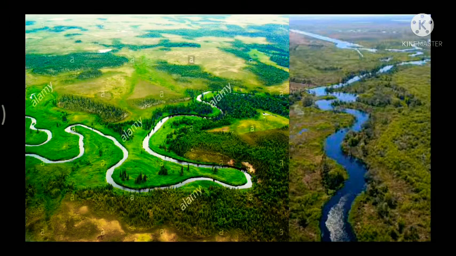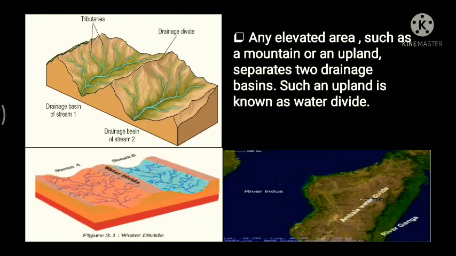Now, the area drained by a single river system is called a drainage basin. Fine. Now, if we give a closer observation on a map, it will indicate that any elevated area such as a mountain or an upland separates two drainage basins. Now, such an upland is known as a water divide.